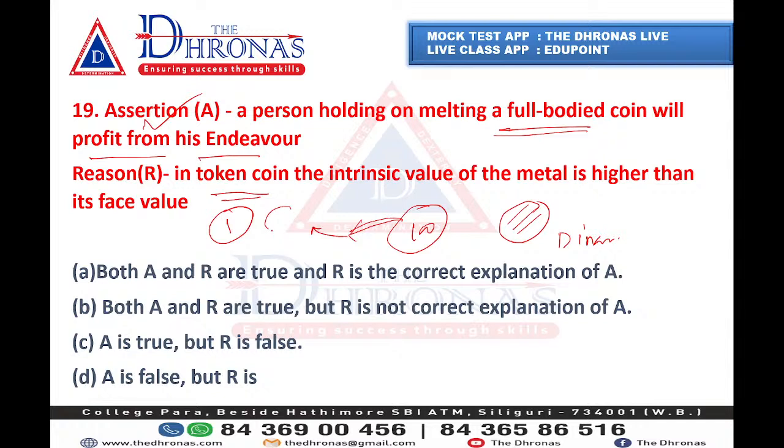So if you melt today's coin, you will get only 20 to 30 paisa. So the intrinsic value of the metal is less than the face value. So that's why A is true, R is false.